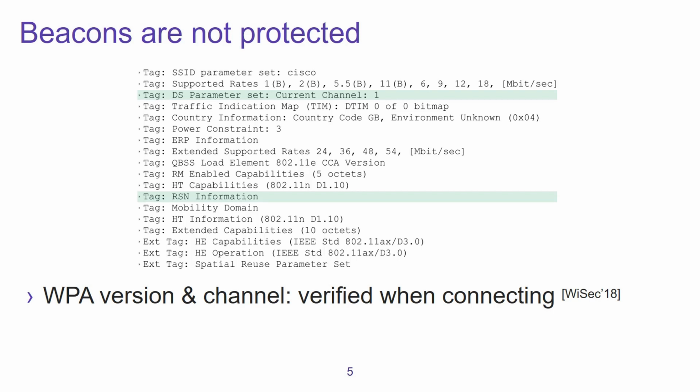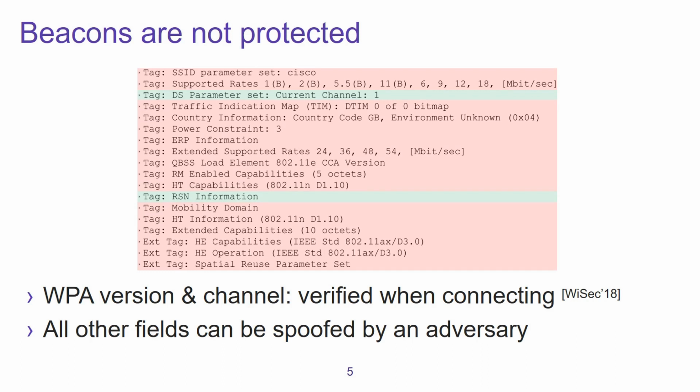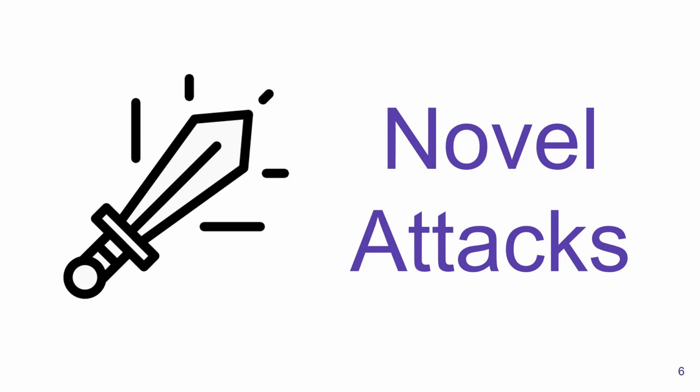For example, the WPA version that is supported by the network on the current operating channel is securely verified when you are connecting to a network, but all the other information that is contained in a beacon, and here we are only showing a small part of the possible information in a beacon, can be spoofed by an adversary and possibly be abused. So the first thing that we did in our research is that we searched for novel attacks that an adversary can carry out by spoofing these beacon frames.